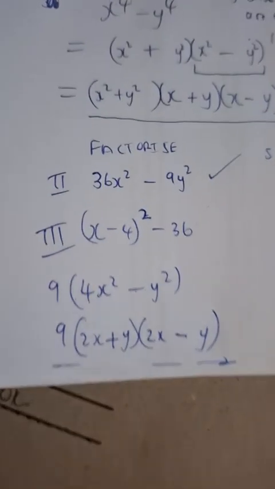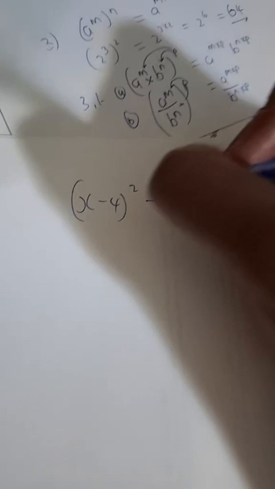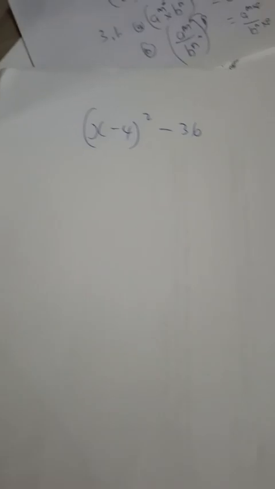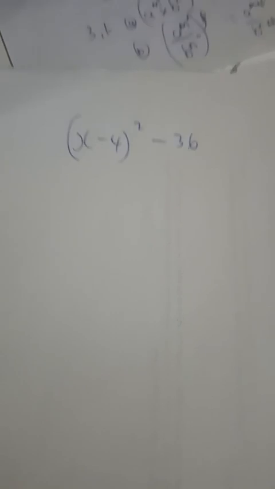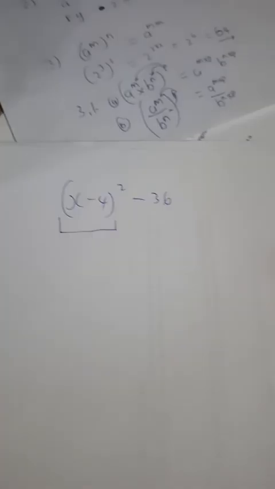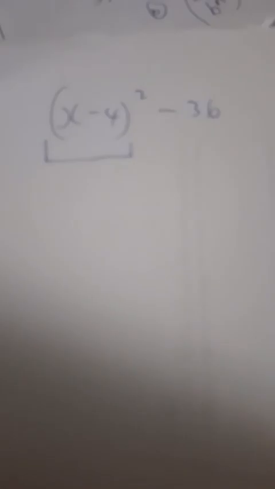And that pretty much completes our factorization. Okay, (x minus 4) the whole thing squared, minus 36 is another problem. That is also a type of difference of two squares, and I want us to look at it because people may not notice that it is, but it actually is a difference of two squares. If I ask how many terms are in this expression, do we know how many terms there are?